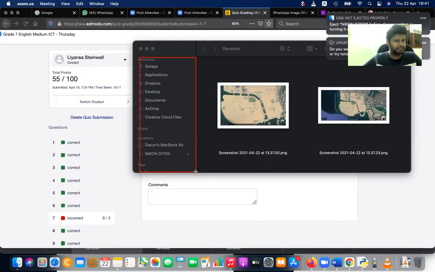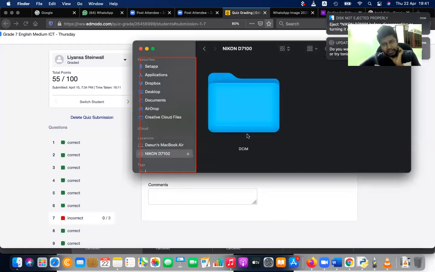Any difference in locations? It became Nikon. In locations, a new device is listed. That is Nikon D71. This is the one. And inside that, now you can see there's a folder.